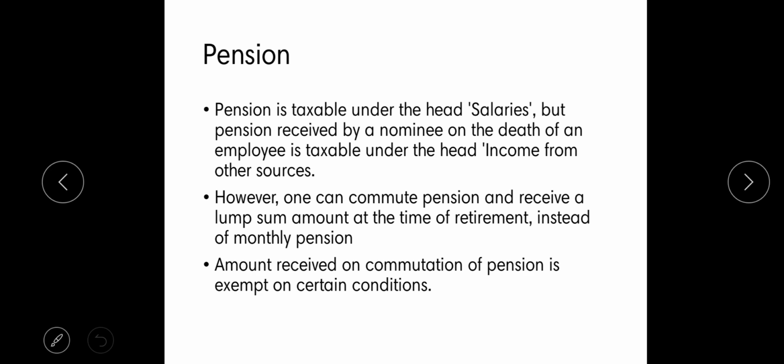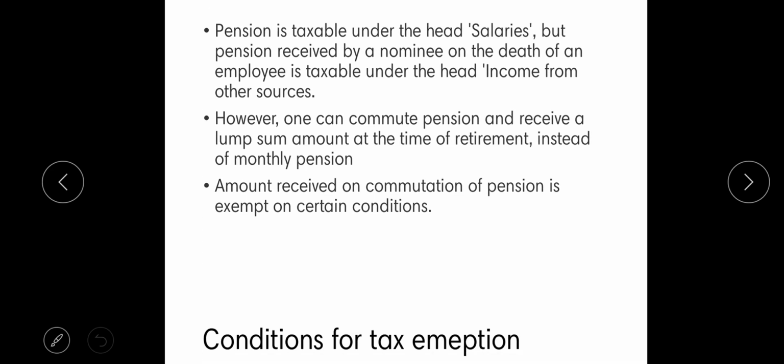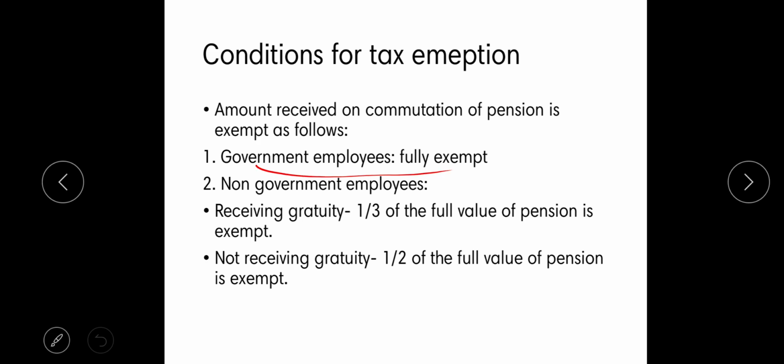However, an employee can commute a portion of his pension, that is, opt for a lump sum amount of pension rather than a monthly payment. In that case, the commuted portion of pension is exempt under certain conditions. In case of government employees, it is fully exempt, and in case of employees of private institutions, on the basis of the receipt of gratuity, they get different exemptions.